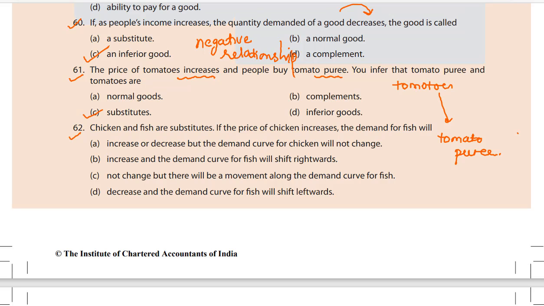So as you can see over here, chicken and fish are substitutes. If the price of chicken increases, the demand for fish will increase and the demand curve of fish will shift rightwards. The whole curve will shift rightward. Why? Because over here there is no change in the price of fish. The price of chicken has gone up. So this is known as a shift in the demand curve.